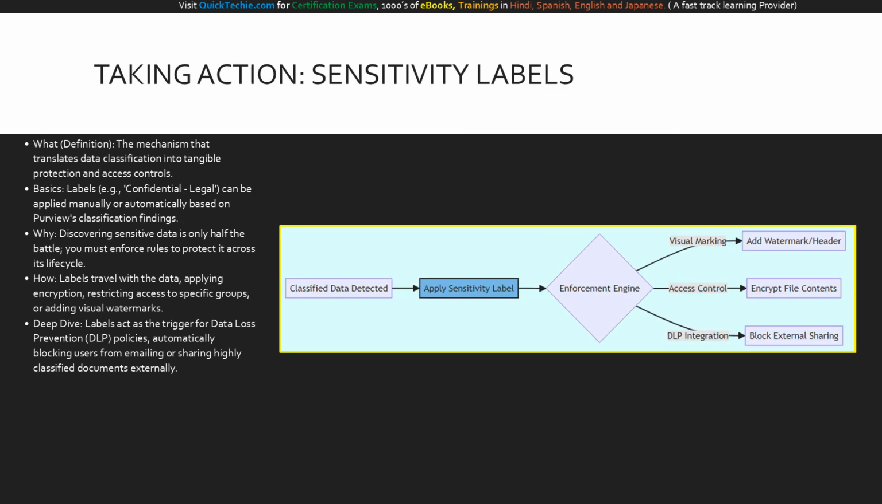Data classification is completely useless if you don't take action on it. Knowing where your sensitive data lies is only half the battle. The mechanism we use to actually enforce protection is the sensitivity label.